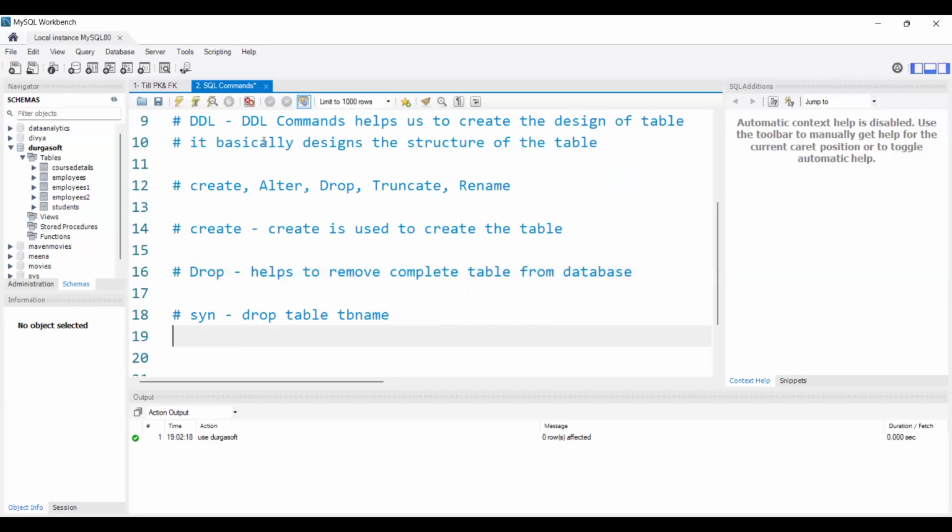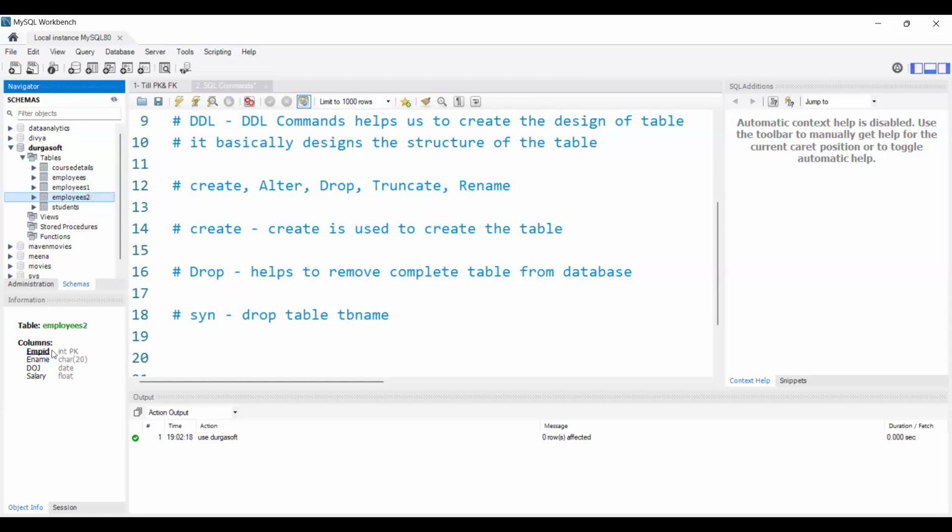Let's see. What tables do we have? Employees. So let me remove the employees one table. I don't want the employees one table because I already have the employees table and the employees two table.